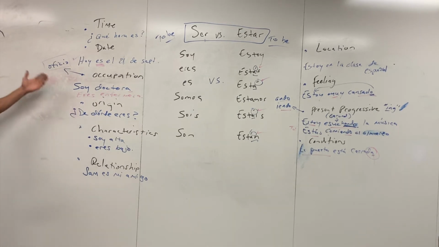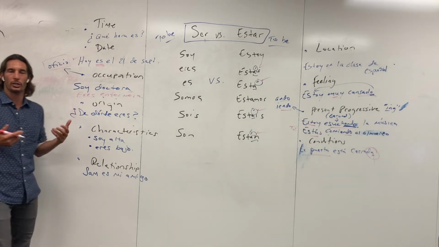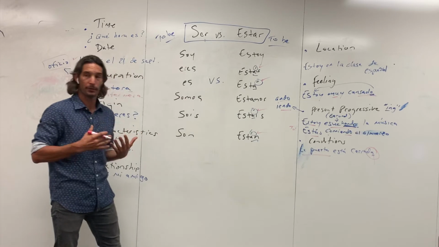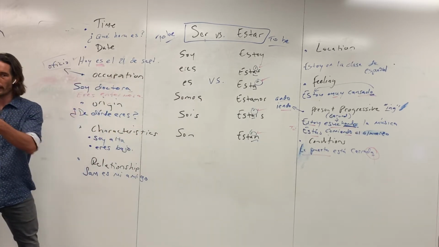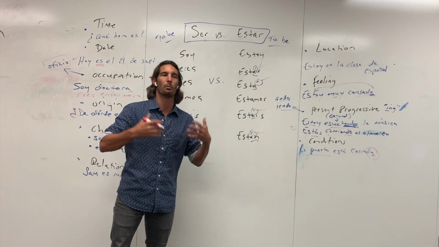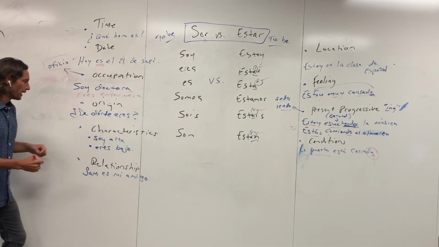So again, moving right along to origin. Origin is just where someone is from. ¿De dónde eres? It's why, in some of the earlier Spanish classes, you learn ¿de dónde eres? too. Yo soy de Virginia, yo soy de Colombia, yo soy de Perú, somos de Ecuador, right?